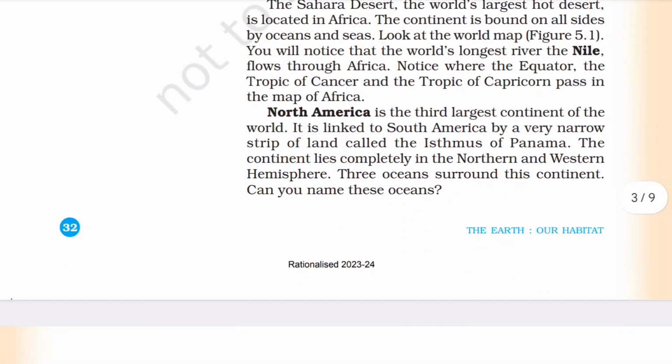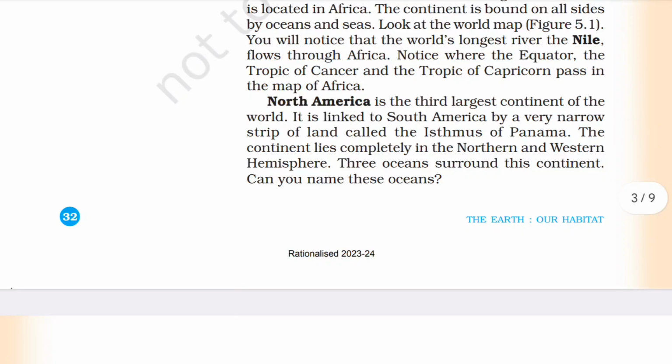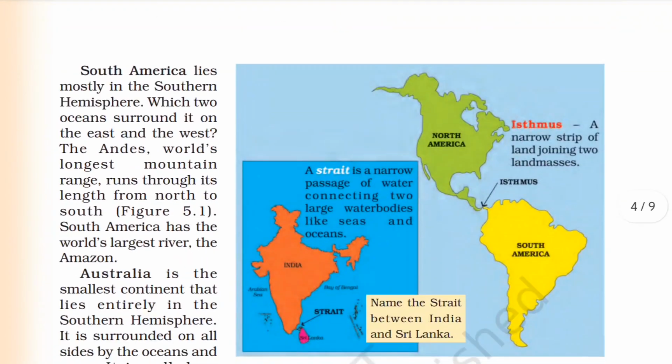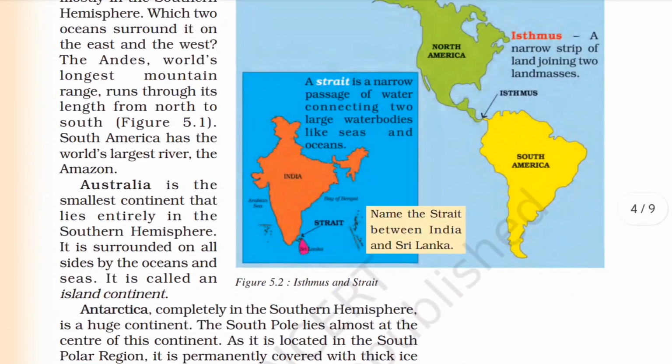North America is the third largest continent of the world. It is linked to South America by a very narrow strip of land called the Isthmus of Panama. The continent lies completely in the northern and western hemisphere. 3 oceans surround this continent. Can you name these oceans? South America lies mostly in the southern hemisphere, and two oceans surround it on the east and west. The Andes, the world's longest mountain range, runs through its length from north to south. South America has the world's largest river, that is the Amazon.